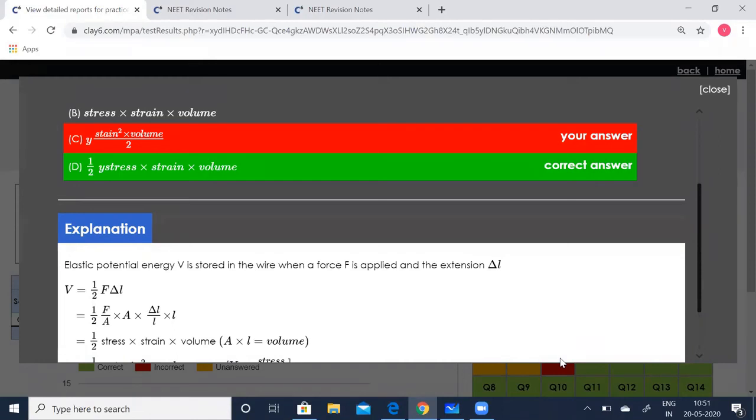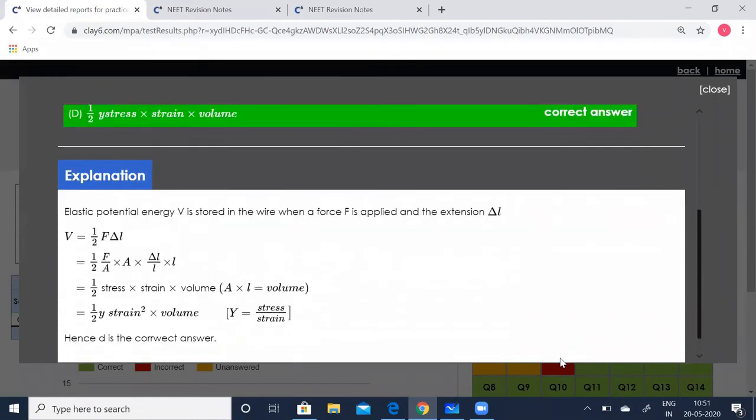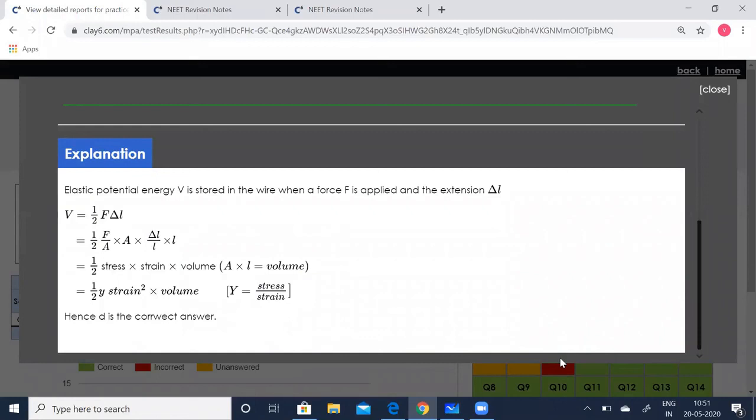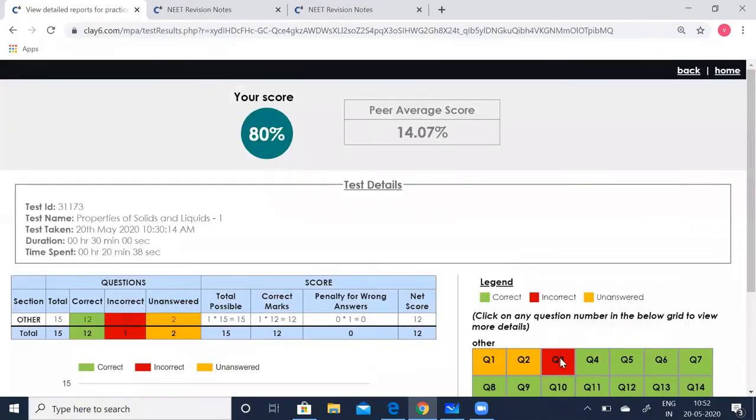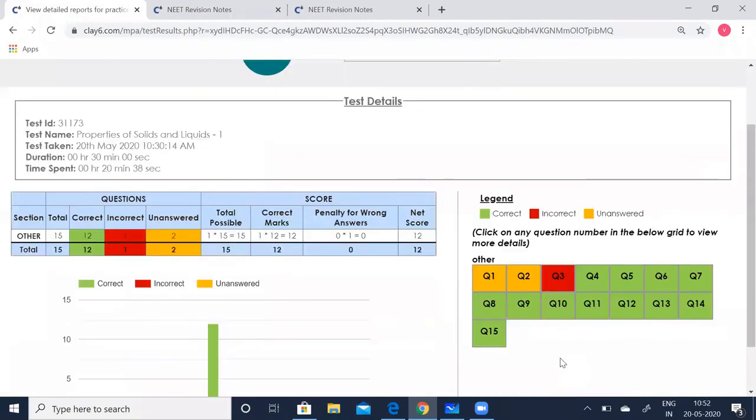Half Y strain squared into volume, but there's a technical error which says that D is the correct answer. So let us change that. So this is going to be your correct answer. And close it. Then you can see that the yellow boxes say it's unanswered, since the first two questions were saved in the previous test which we took. So that shows it as unanswered. All the other answers, green boxes, say that you've done it correctly.